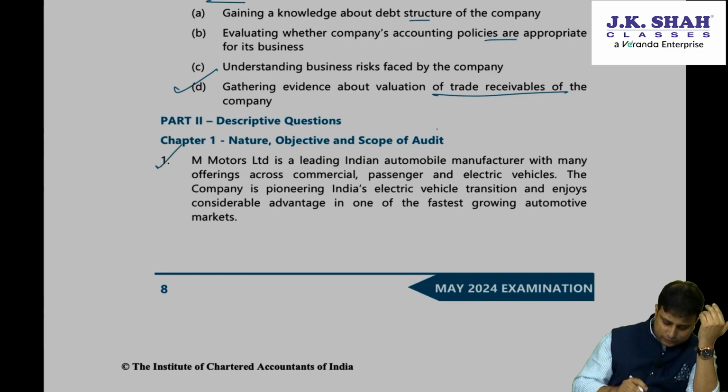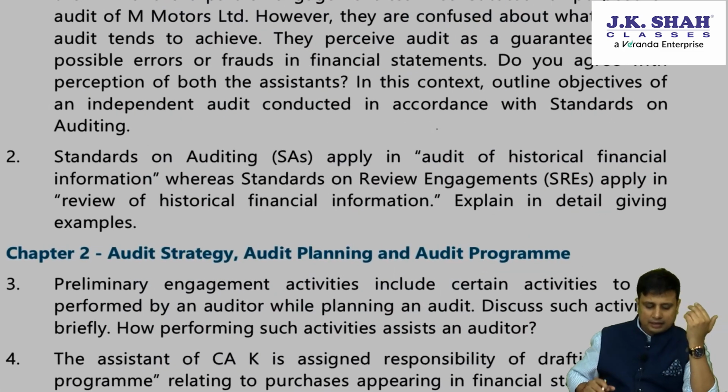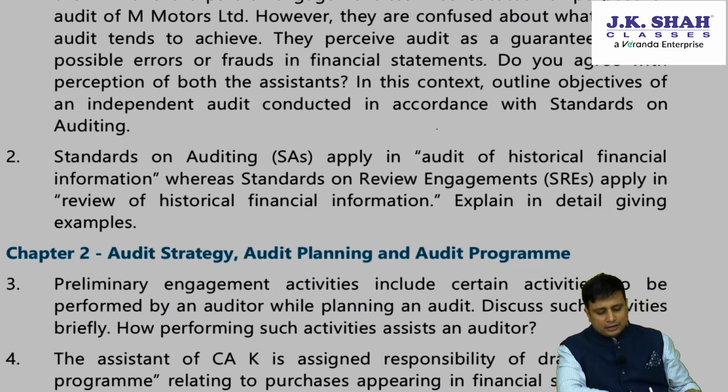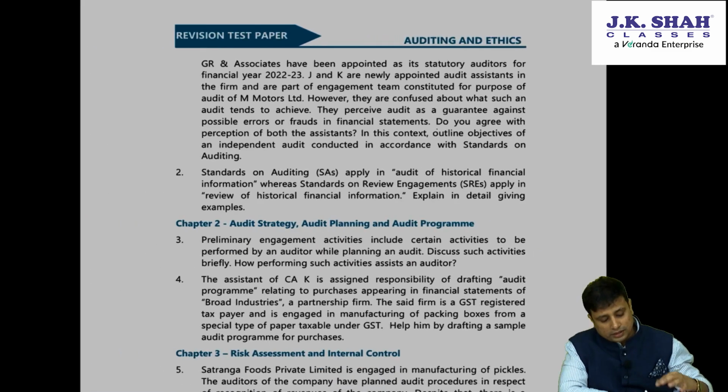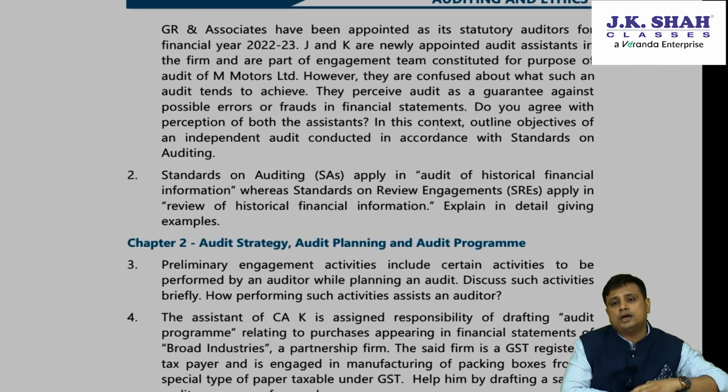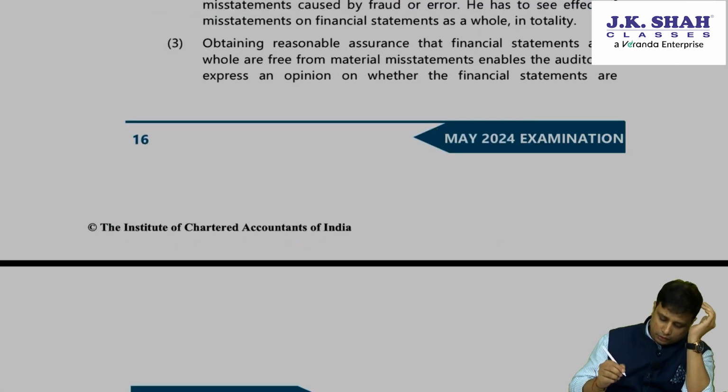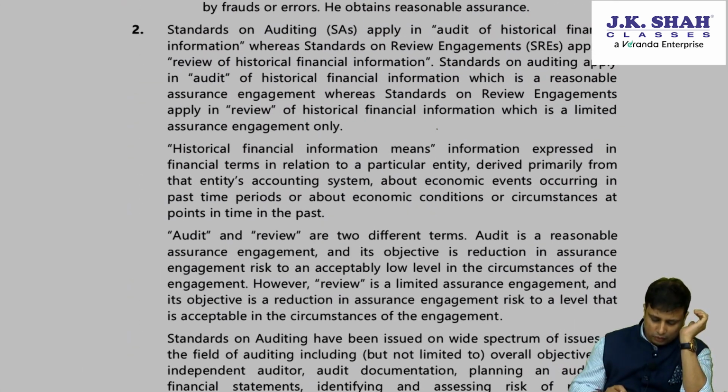Second question: standards on auditing apply in the audit of historical financial information, whereas standards on review apply in review of historical information. Explain in detail giving the example. So here what they are basically asking you is what is the difference between the audit as well as the review. So here, what is the difference between SA and SRE, the review?